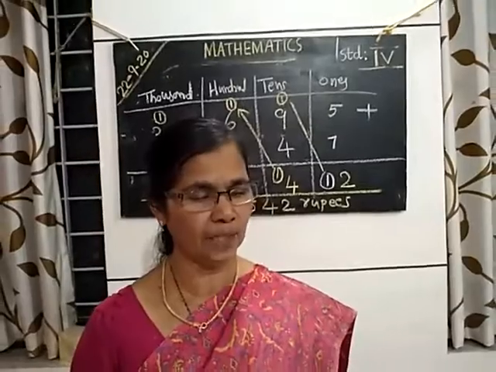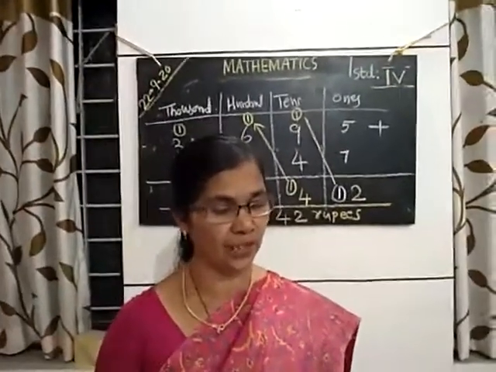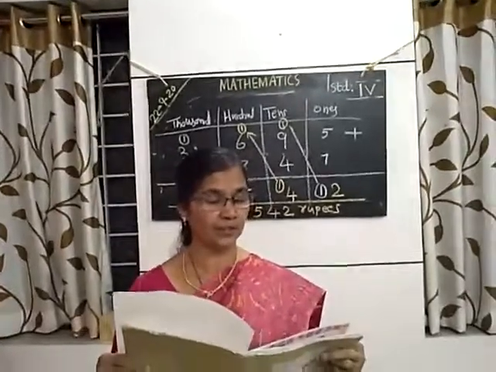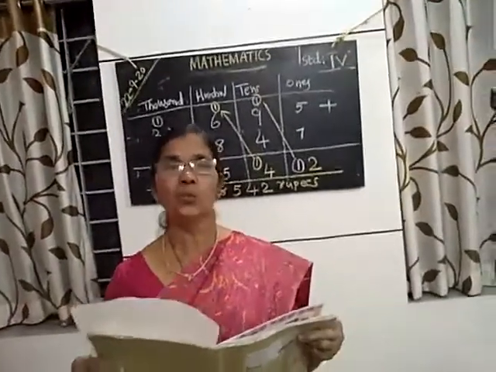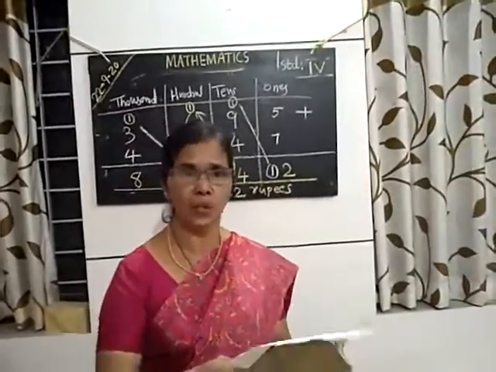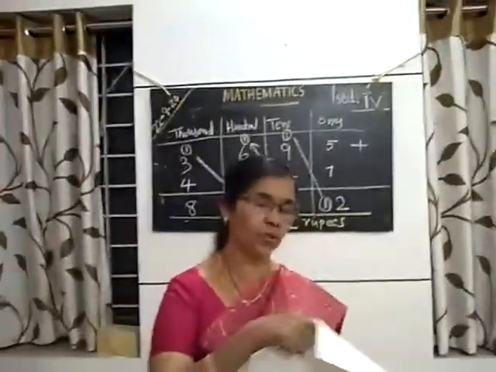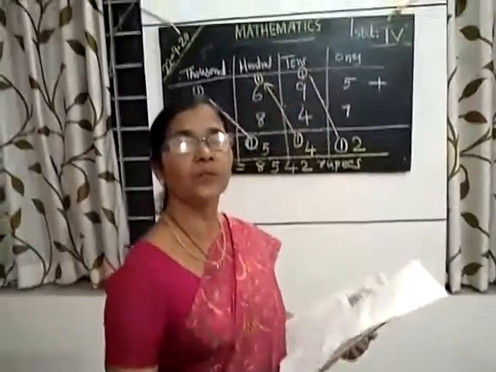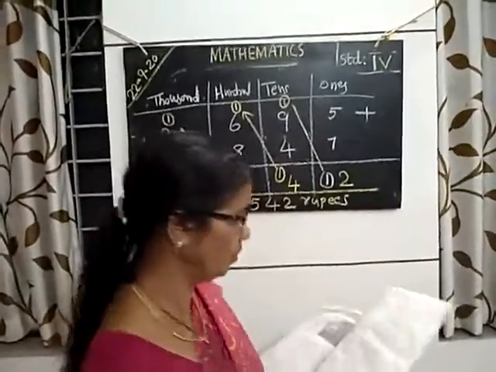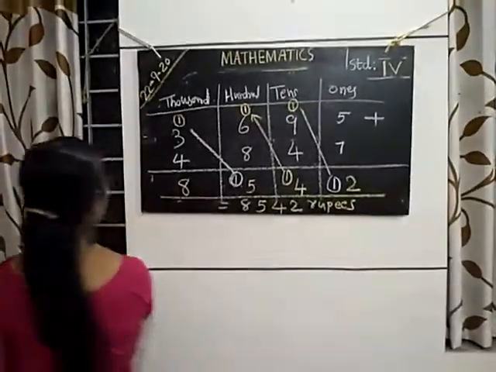The Nanma Club in school distributed 2,345 unruled books and 4,678 ruled books. How many in all? What is the meaning of in all? Total. Total number of unruled books and ruled books. It is very easy, no?